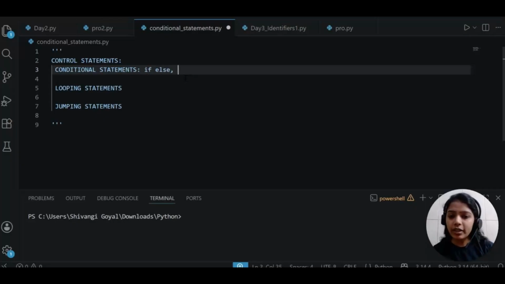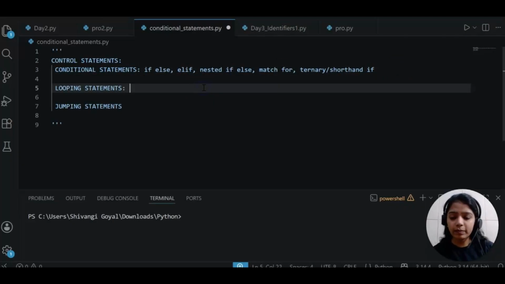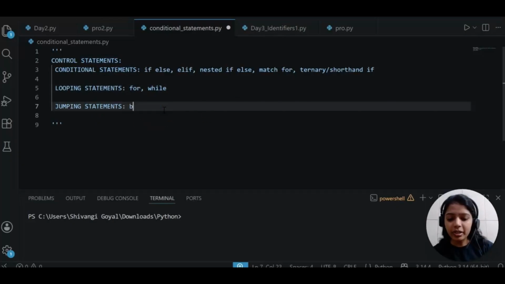In conditional statements, we do have if else, elif, if elif else, nested if else, we do have match, we do have ternary if, or you can say shortened if. Next, in looping statements, we do have for loop, while loop. In jumping statements, we have break and continue. So these all are the statements available. We need to see one by one.